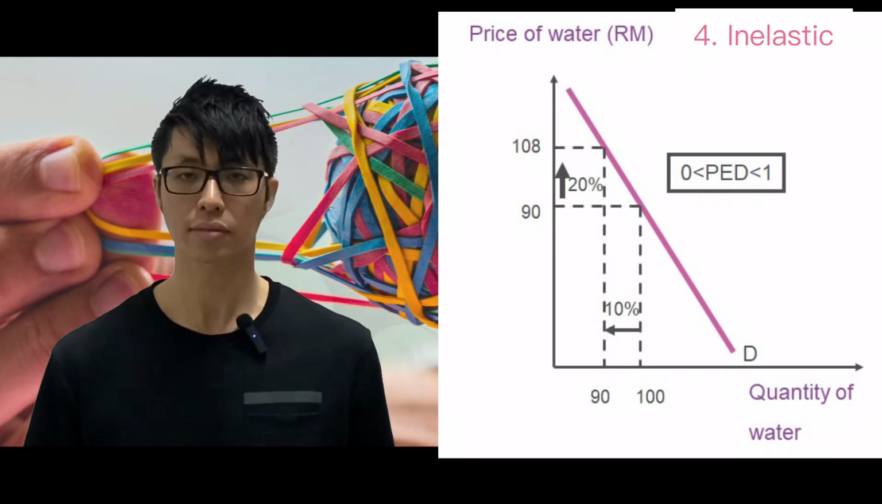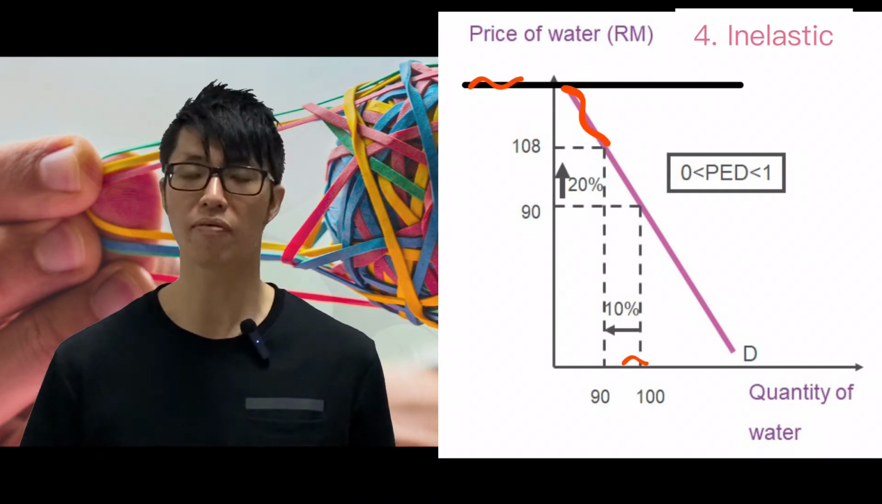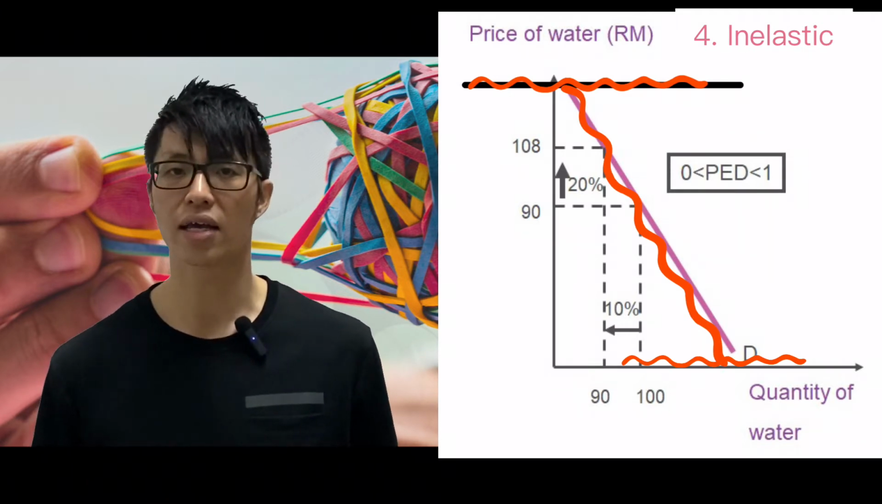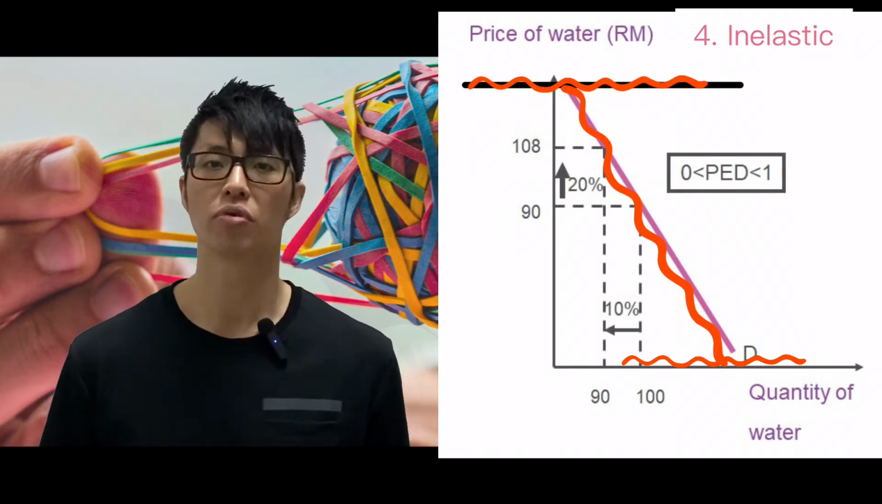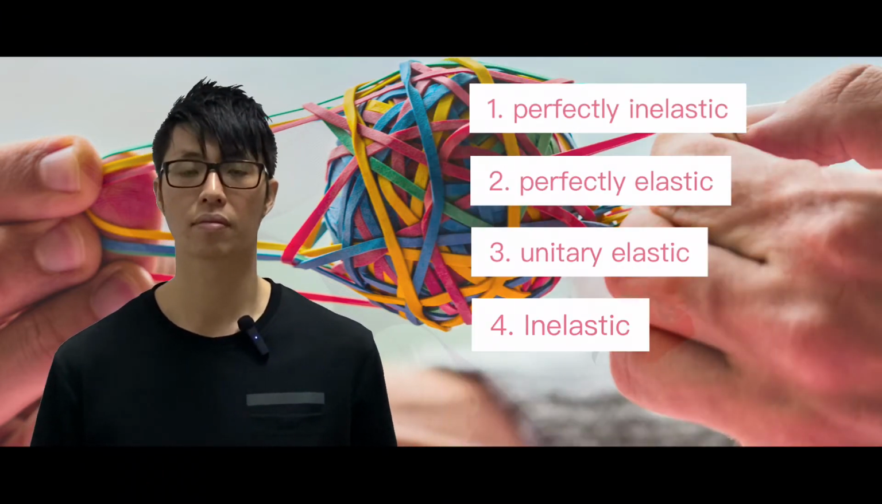And if you use the imaginary line again, as you can see from behind, it is still a slanted I, so it's not so perfect. Not perfect I, so it's inelastic curve.